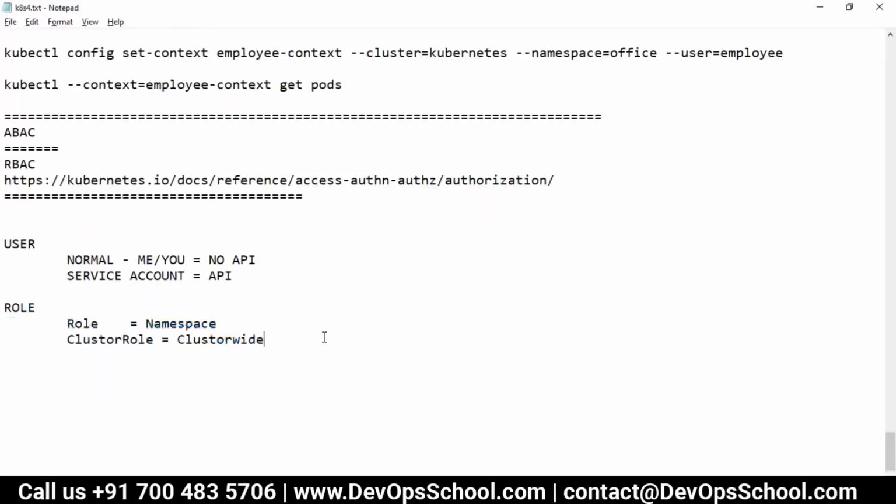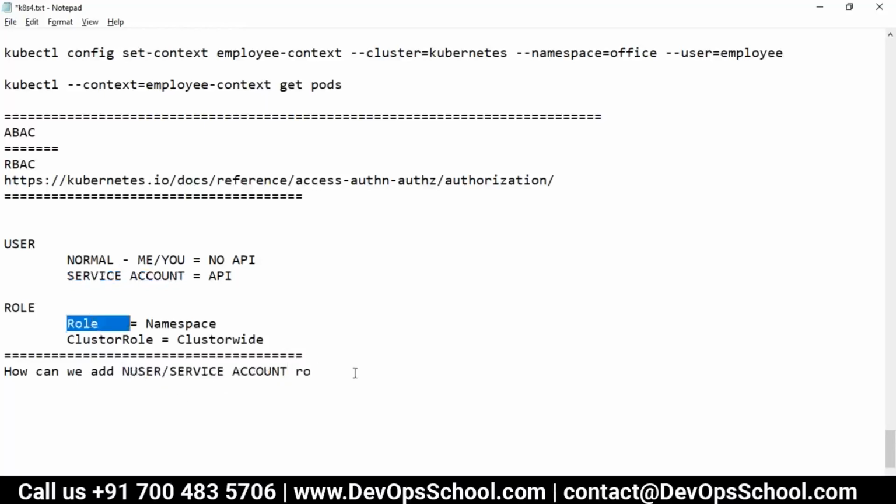Yes. Okay, now the question is, guys, how can we add a user or service account, I mean a normal user or service account, to a role and cluster role? How can we do that?